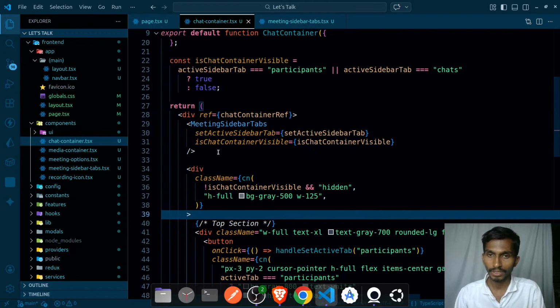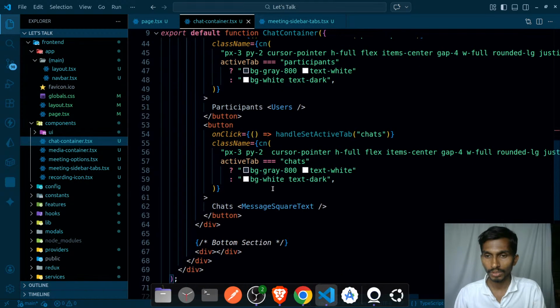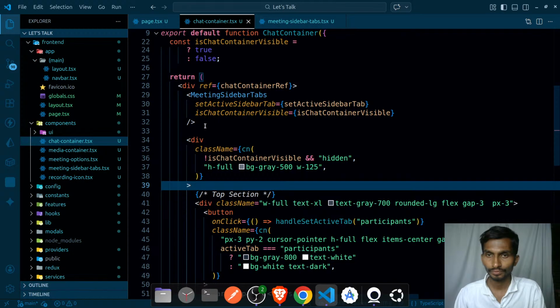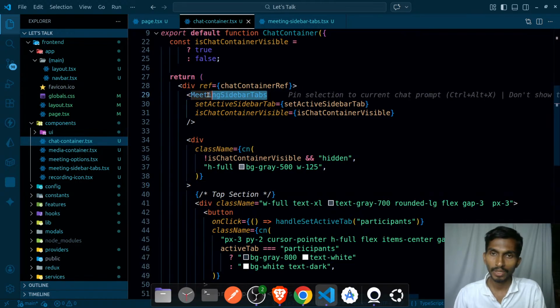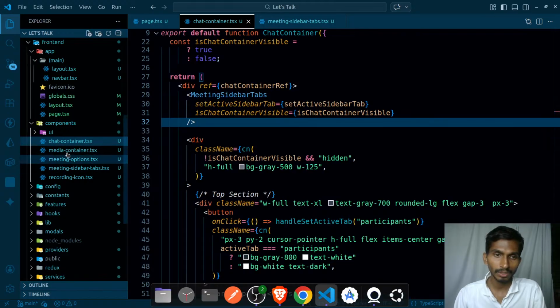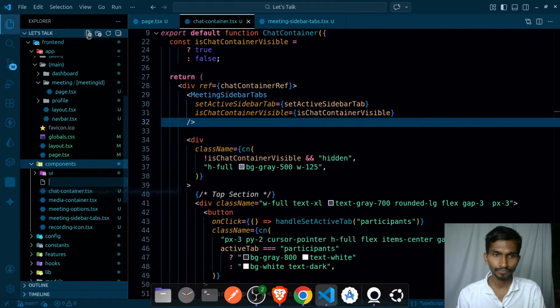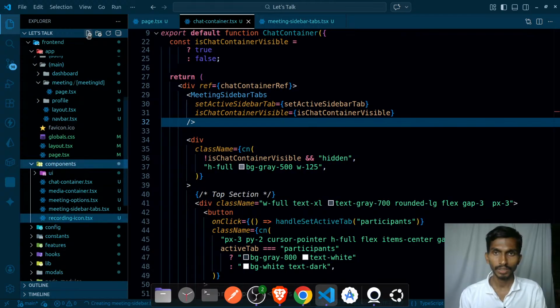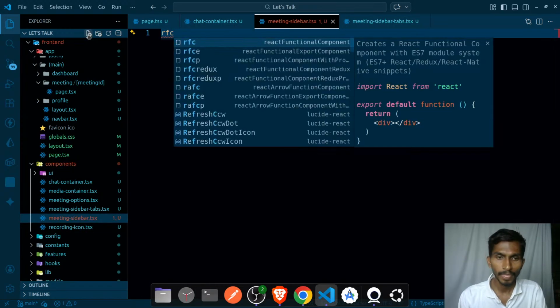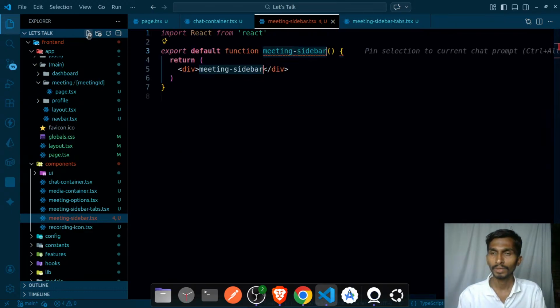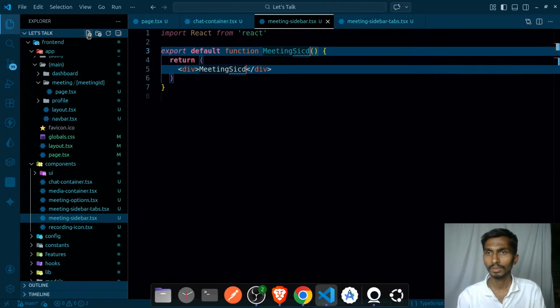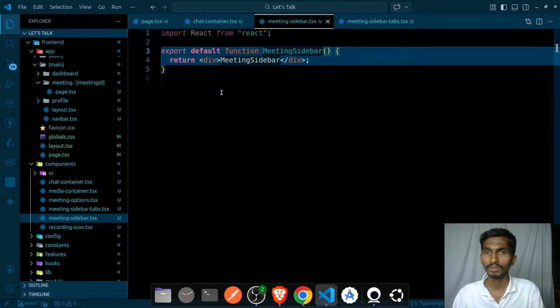So at the end of the day, there is one more thing I can do: meeting sidebar tabs and meeting sidebar. So this is going to be mainly for the tabs, and then I will have my main meeting sidebar. So inside the components I will be creating one more, meeting sidebar dot tsx, rfc, meeting sidebar, just like this. This much is done.